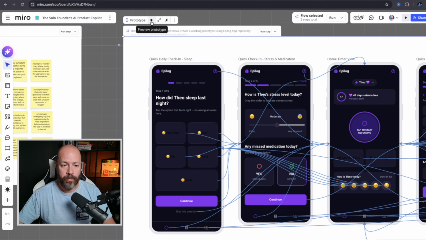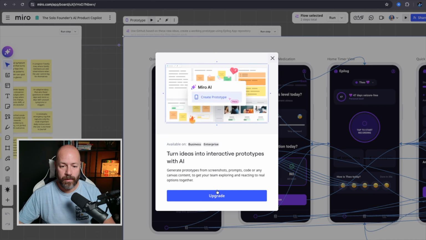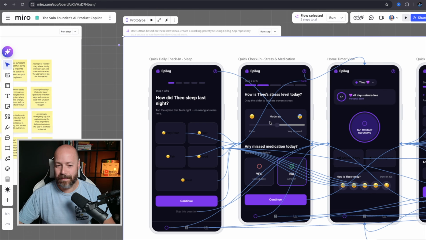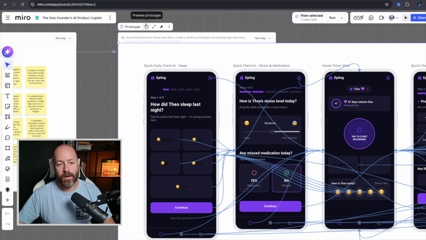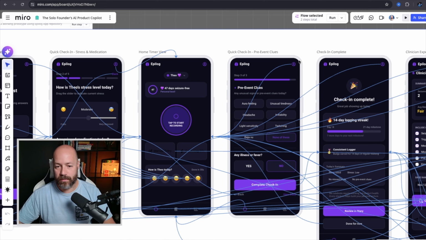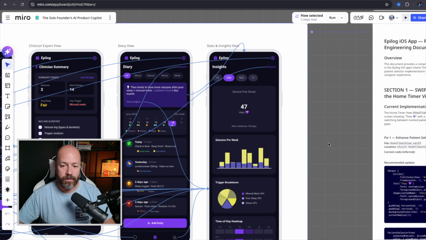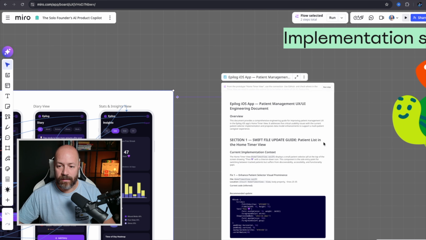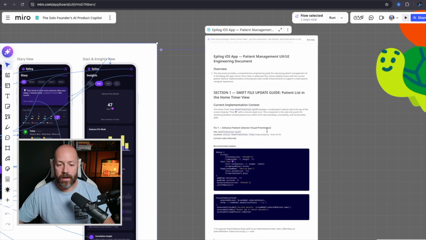So if we play the prototype here, or in this case my free version, my business version doesn't allow me, but if you click on play, then you can play around with buttons and see how it works live. And then later you have another document that will tell you what you need to do to achieve these prototypes, where you have to update your code.